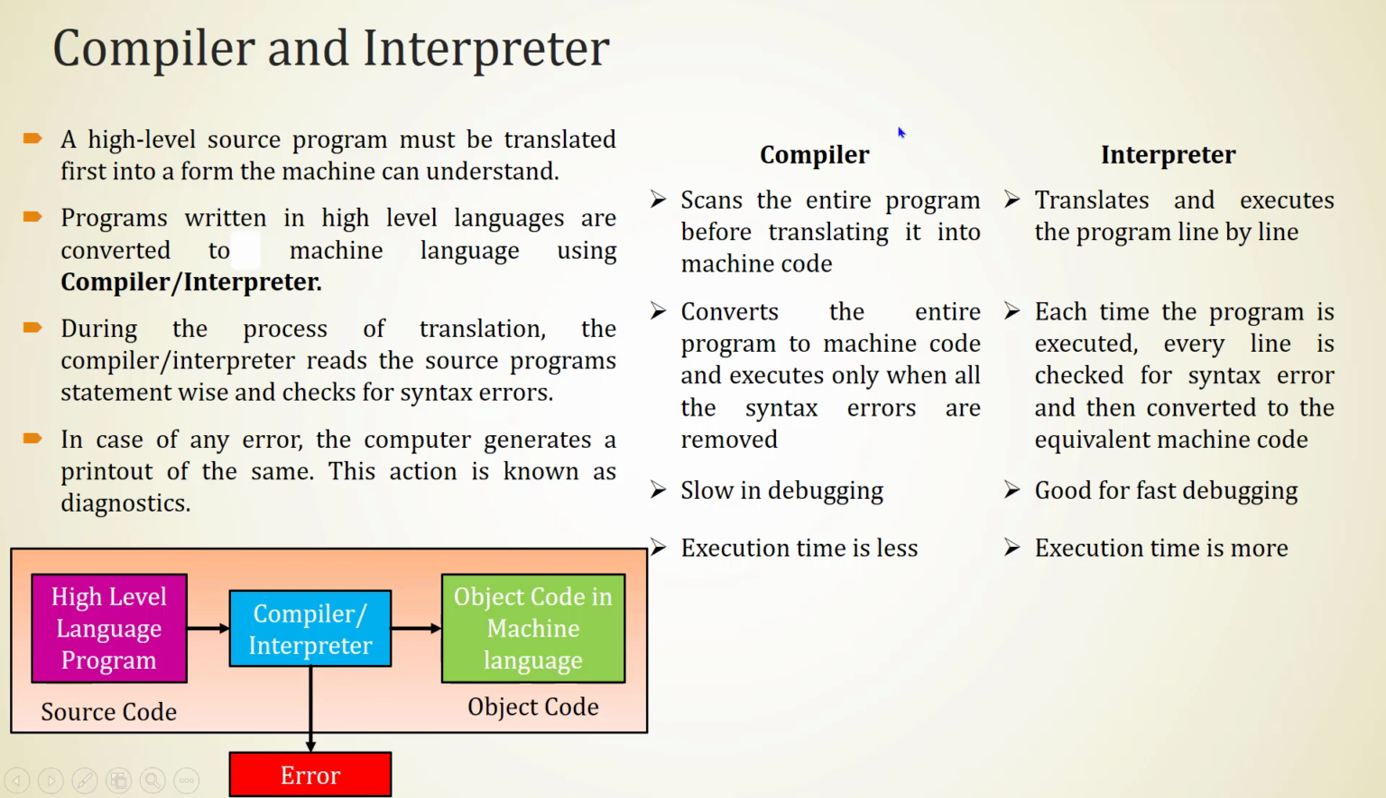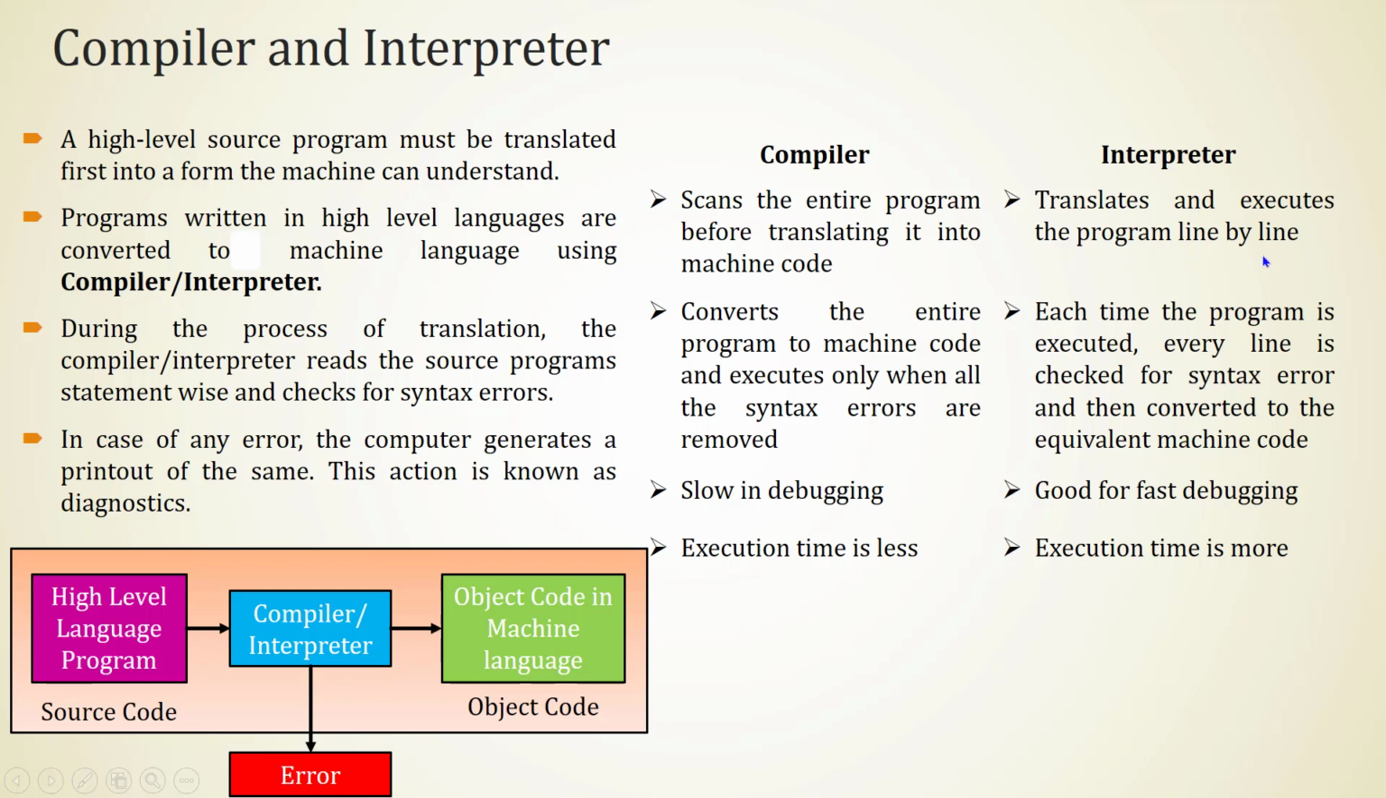So compiler and interpreter both are translators. Here is a difference between compiler and interpreter. The major difference is the compiler scans the entire program before translating it into machine code. The meaning is it will read each and every line in the program. After reading all the lines, that program will be converted to machine code. But in case of interpreter, it translates and executes the program line by line.